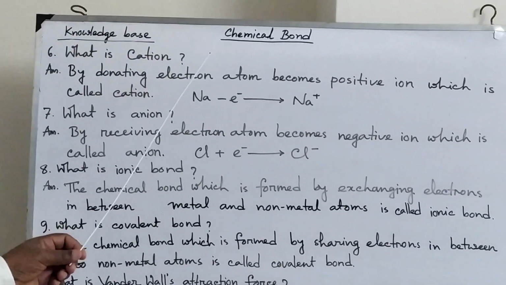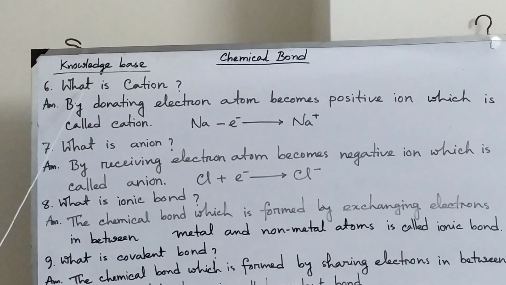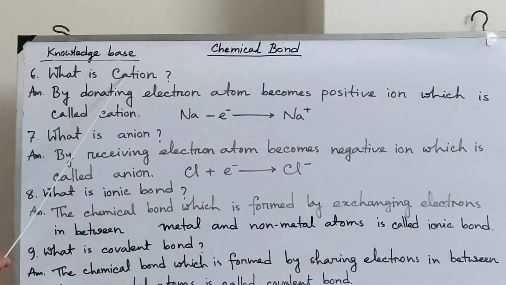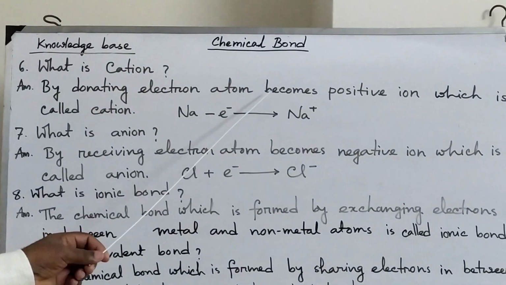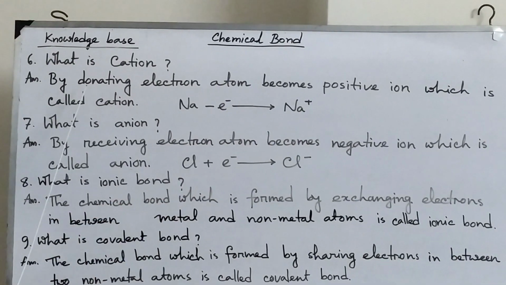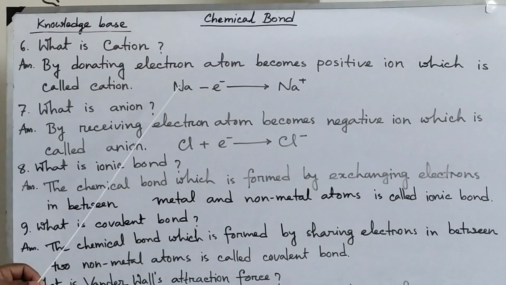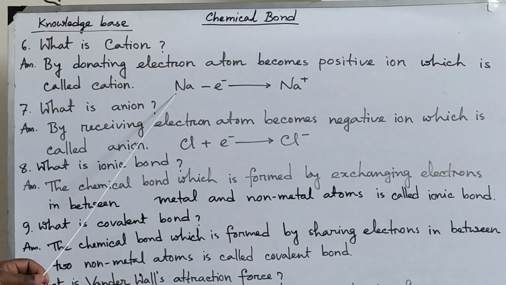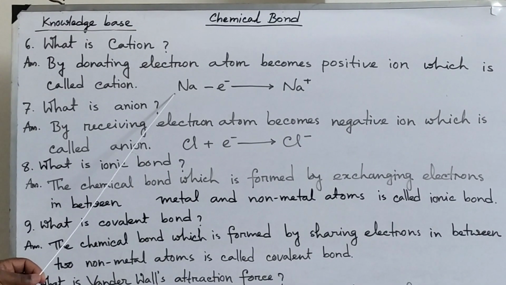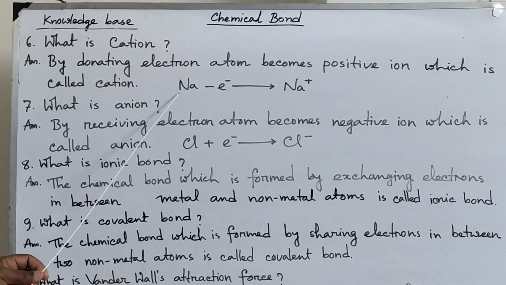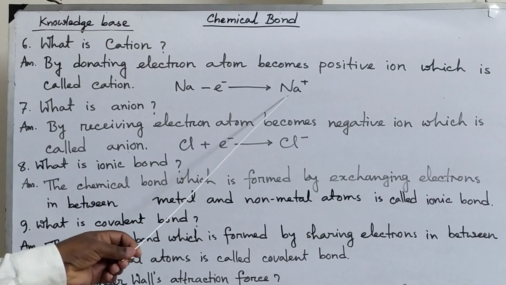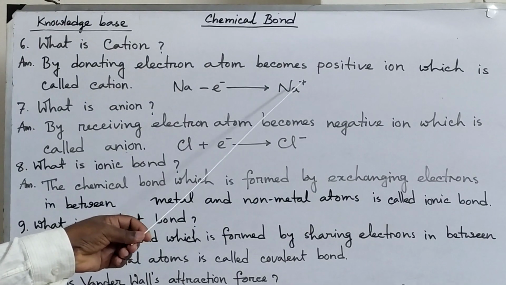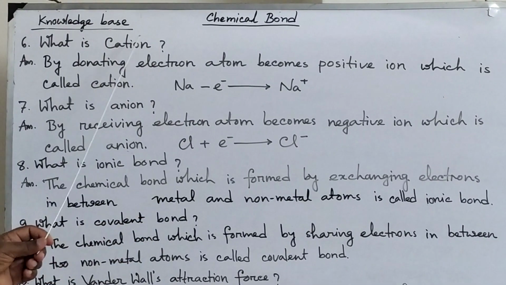Okay, all of you see the board. Number 6 question I have written, what is cation? By donating electrons, an atom becomes a positive ion, which is called a cation. So all of you see that sodium has 1 electron in its outermost energy level. So sodium donates 1 electron and becomes sodium plus ion. So this positive ion is called a cation.